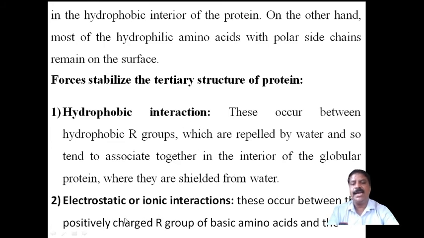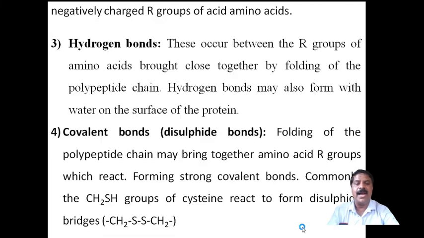Second one is electrostatic or ionic interaction. Electrostatic means the attraction between two ions, one positive and another negative. These occur between the positively charged R groups of basic amino acids and the negatively charged groups of acidic amino acids.